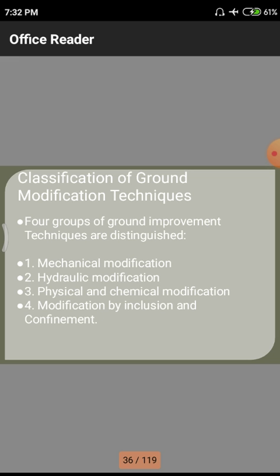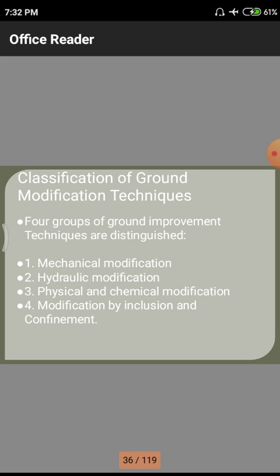First of all, we have physical properties. Physical means particle size, particle shape, particle texture, and other sorts of physical properties. All those things we need to modify using this physical modification. And chemical modification means related to additives and admixtures and other kinds of synthetics.